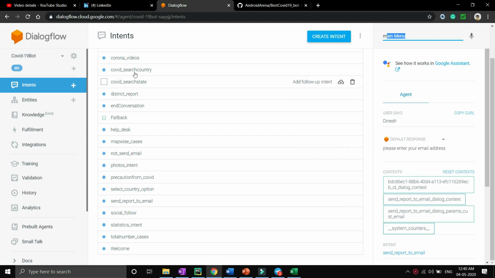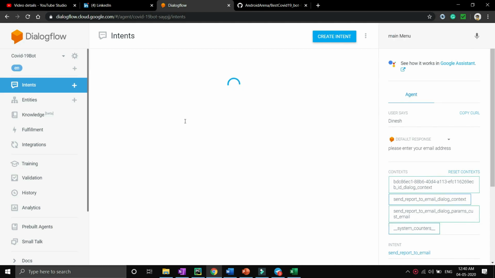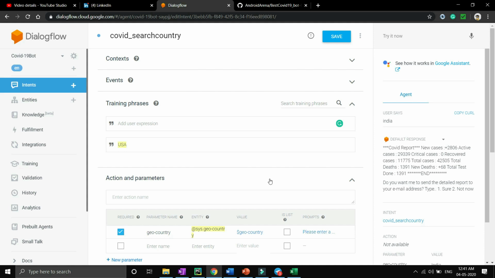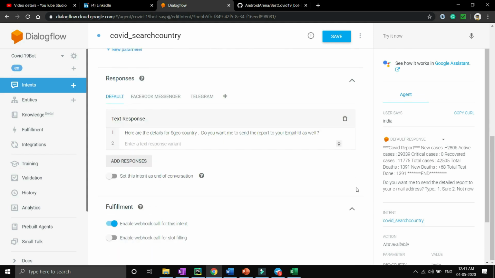Now let's assume that we have to connect some of my intents with Python and Flask. Let's assume that I have to send India to my Python Flask, so that Python Flask will extract or parse the particular request which has India in it, and send it to the Rapid API, so that Rapid API will give the response back, our detailed report of India. Then our Python and Flask will send the report to Dialogflow, and Dialogflow will send the response back to the user. In order to connect the intent or agent with the Python and Flask backend, you need to turn on this enable webhook call for this intent option.